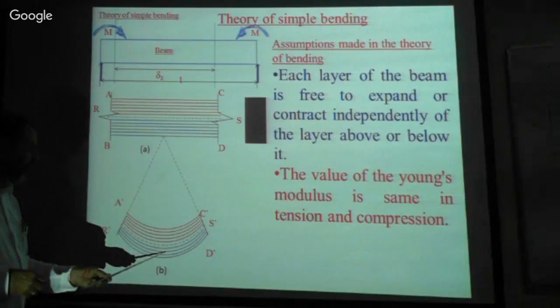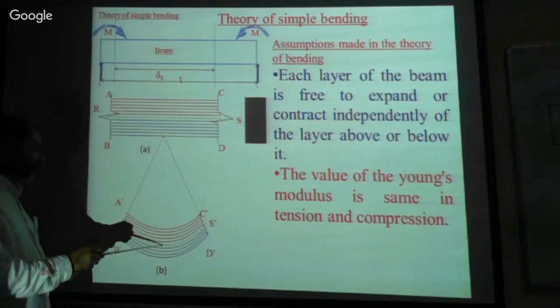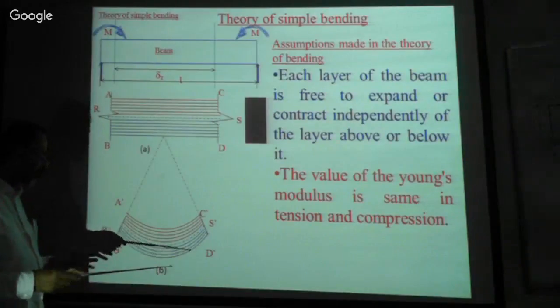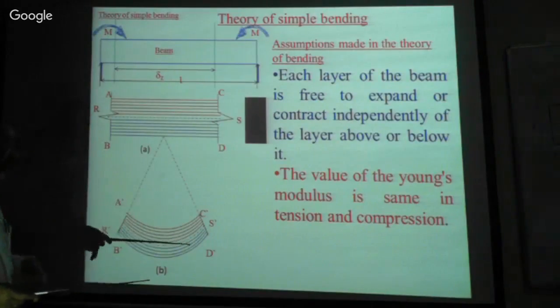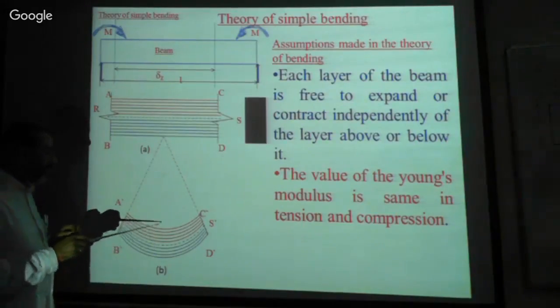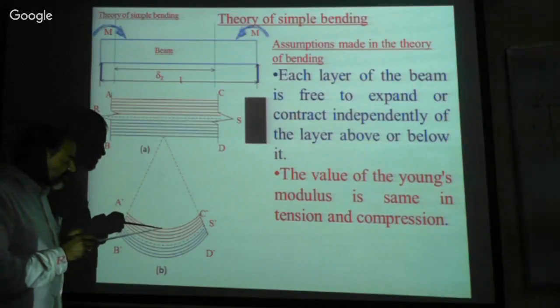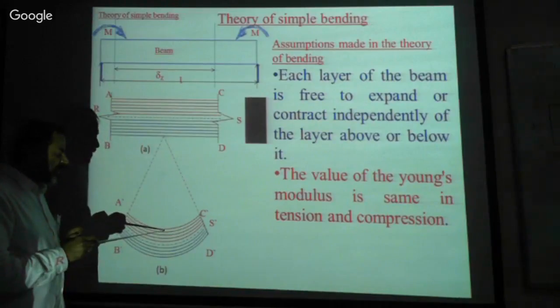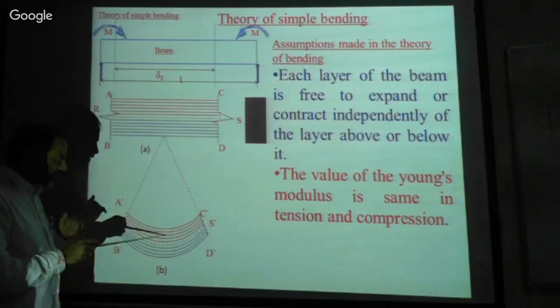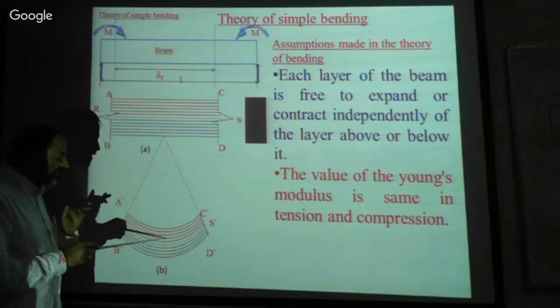All the layers are expanded. Therefore, the stress induced in all these layers is tensile stress, isn't it? Now it is compressive stress in this layer, compressive stress a little less, a little less, a little less.